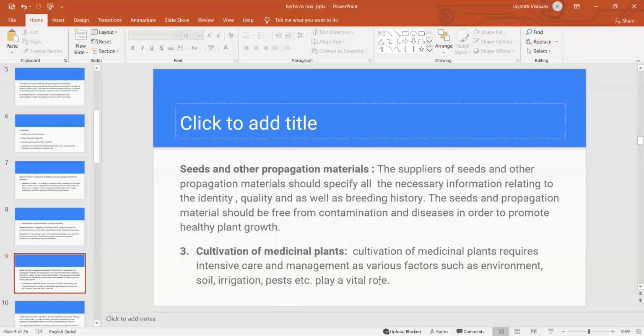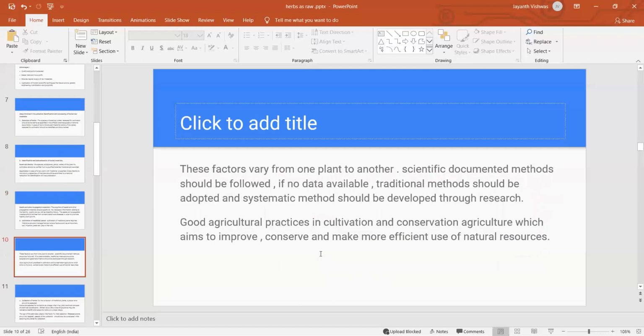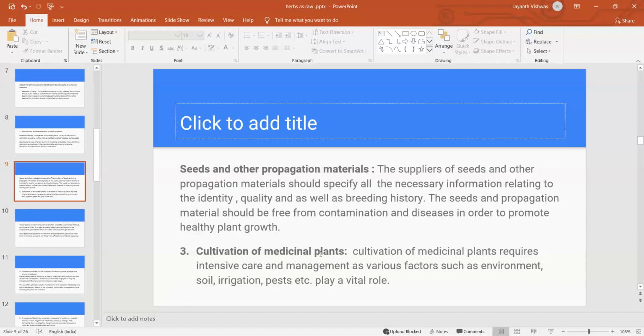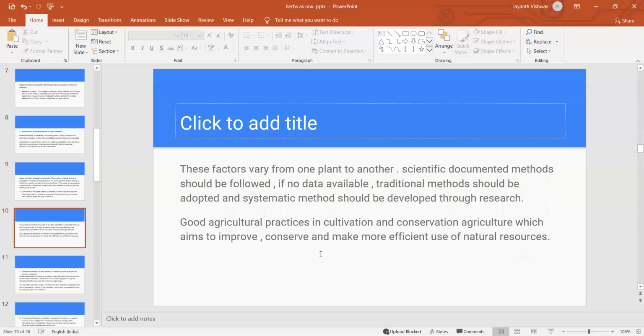One is environment and even soil conditions, irrigation, pests, and they play a vital role in the cultivation of medicinal plants. These factors vary from one plant to another, and scientific documented methods should be followed. If no data is available, traditional methods should be adopted and systematic methods should be developed through research.